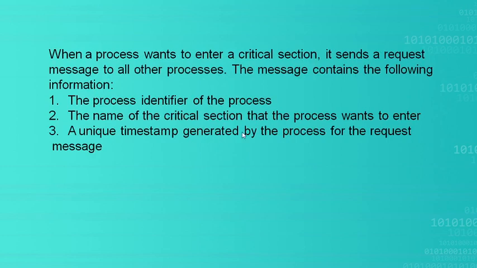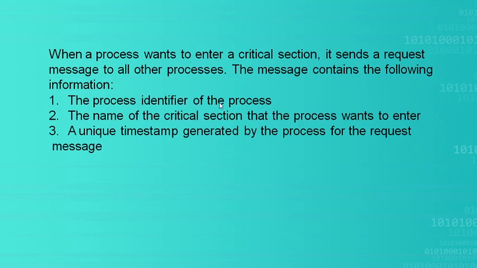So in the distributed system approach, when a process wants to enter into a critical section, what will it do? It will send a request message to all the other processes. That message will contain the process identifier.